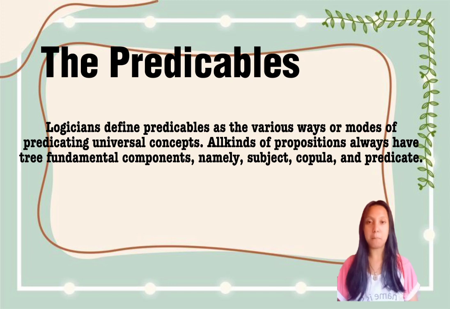All kinds of proposition always have 3 fundamental components, namely subject, copula, and predicate. Aristotle, the founder of classical logic, made it clear that there are only 5 ways through which a predicate can describe or say something about the subject. They are genus, species, specific difference, property, and accident.